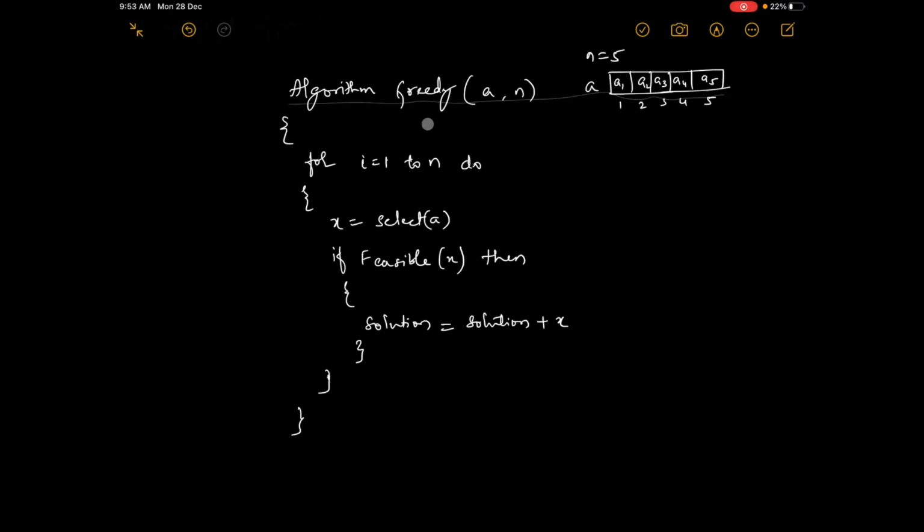I'll give some more examples here. Of course we'll solve two problems based on the greedy method, but before that, suppose you are buying a best car. Best car means what? One which has more features. So in terms of features, you are telling that that is the best car, the optimal car. A car which has more features will obviously be more costly, correct? So how do you select it?